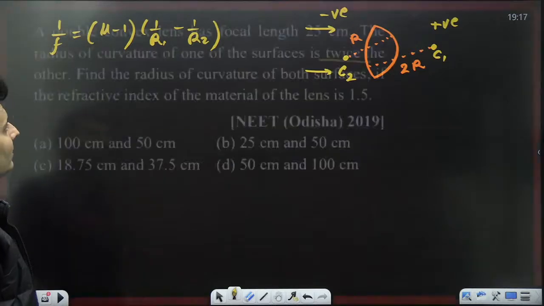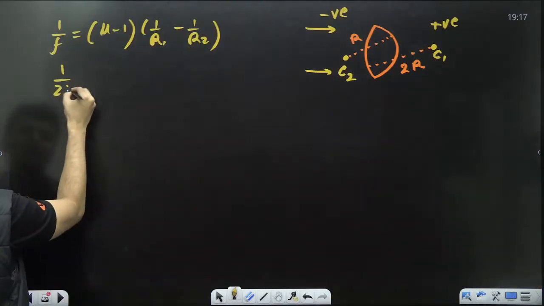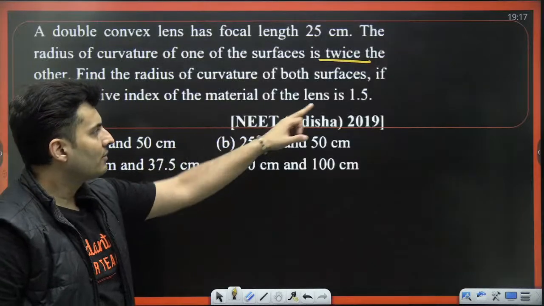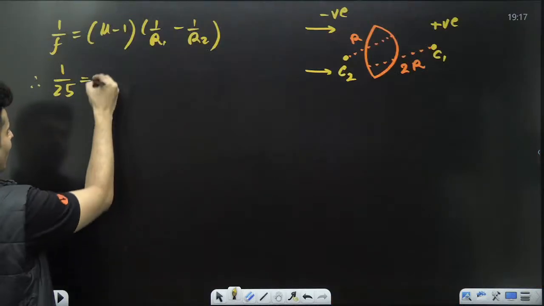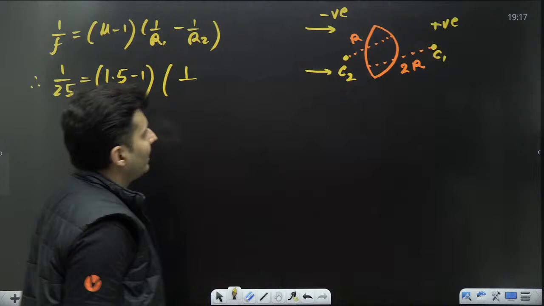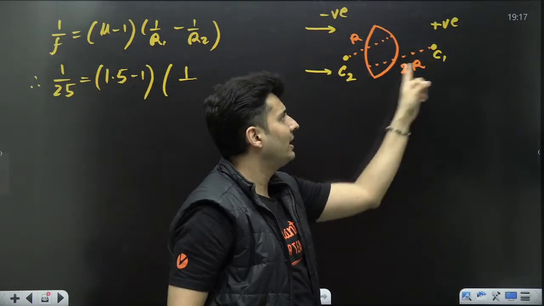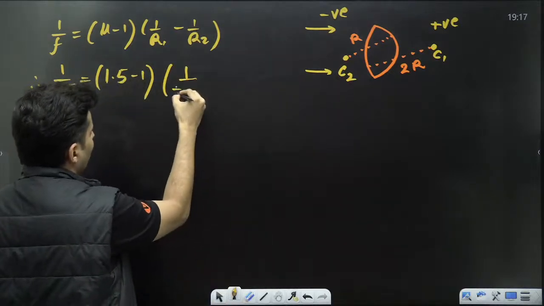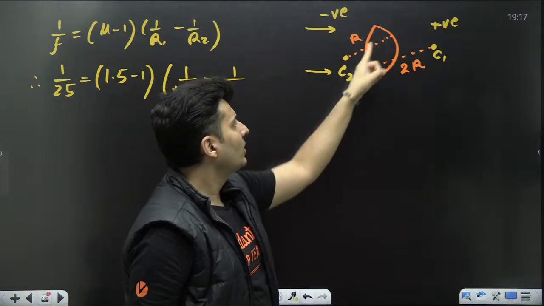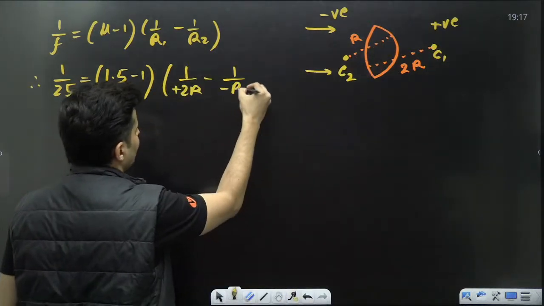What is the focal length? The focal length is 25. So 1 by 25. What is the refractive index? It is 1.5. Okay, so it is 1.5 minus 1. What is R1? R1 is on the positive side because C1 is on the positive side and the value is 2R. So I'll put plus 2R, minus 1 by R2. R2 is C2. C2 is on the negative side, so it will be minus R.